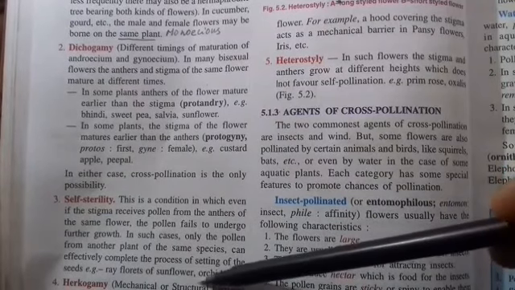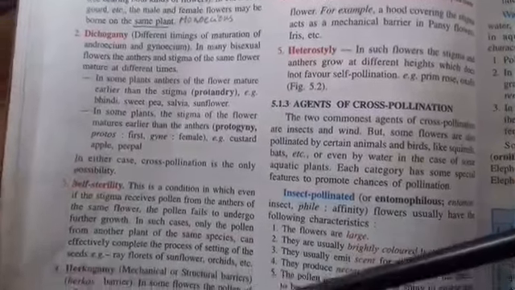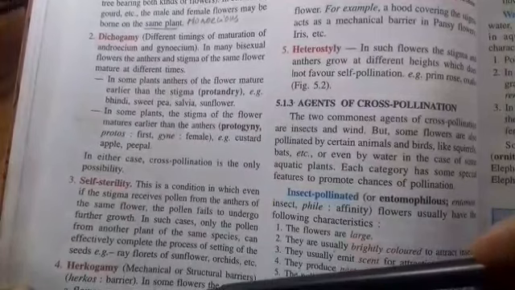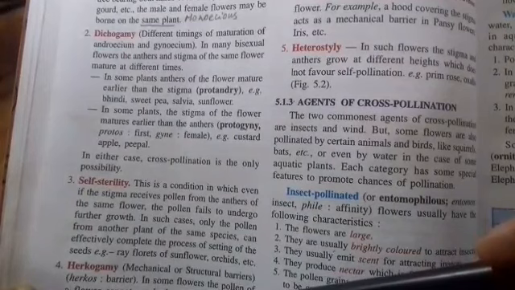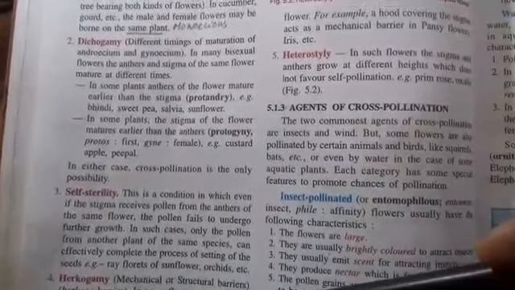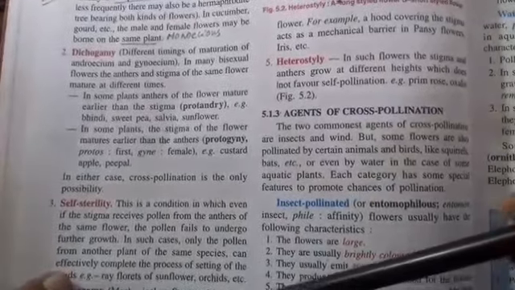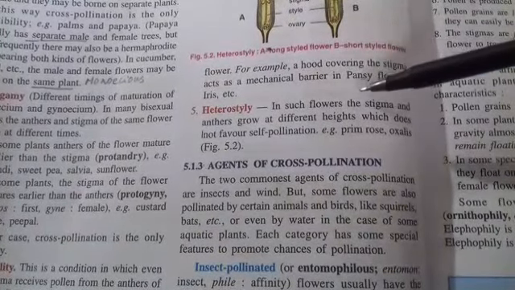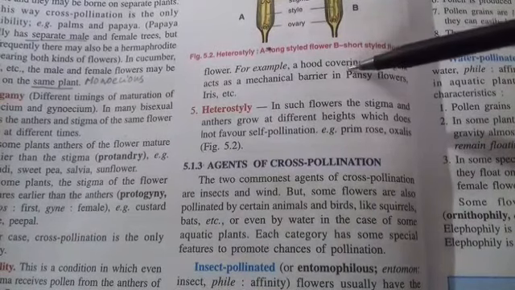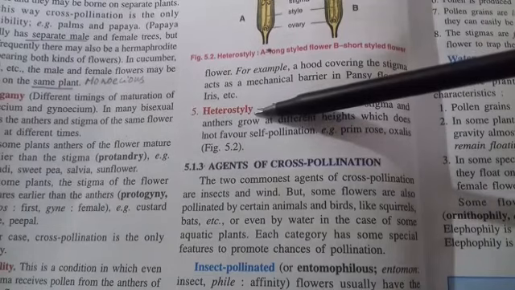Flowers such as sunflower, orchids, etc. are examples. Then another condition is hercogamy. Hercogamy is a mechanical or structural barrier. Certain structural or mechanical barriers prevent the flower from self-pollinating. For example, in pansy flowers, iris, etc., there is a hood region, so the pollen grains cannot fall on the stigma of the same flower.